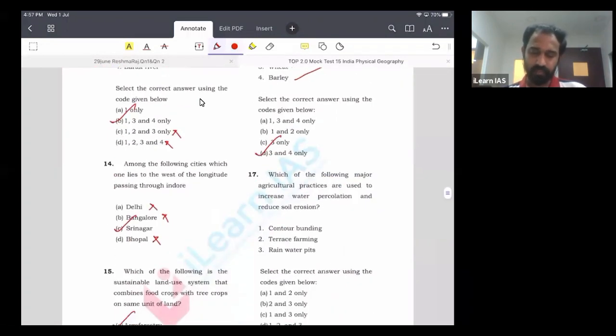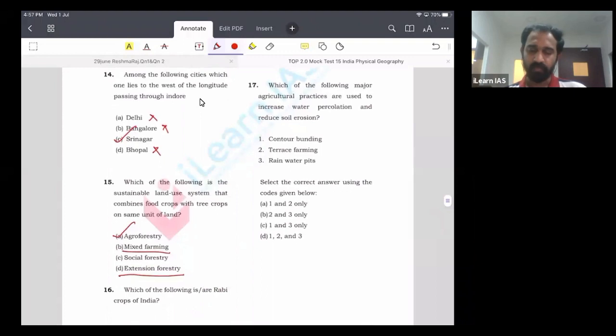Let us go to question number 17. Which of the following major agriculture practices are used to increase water percolation and reduce soil erosion? How can we do that? If we can reduce the speed of flow of water, both of these will happen. All the practices which try to reduce the speed of flowing water will help in these two things, that is water percolation and reduction in soil erosion.